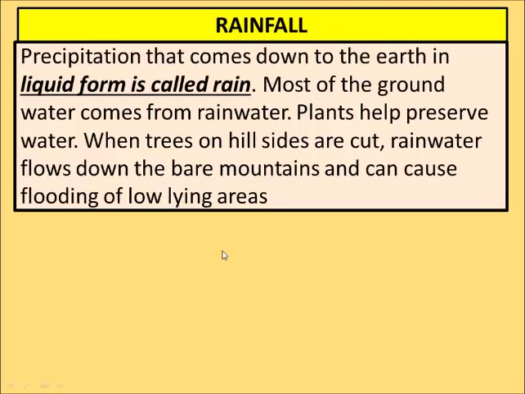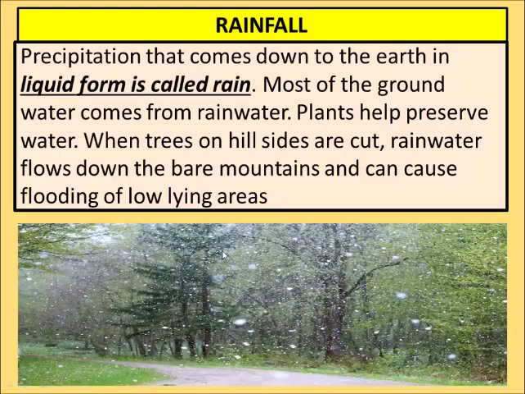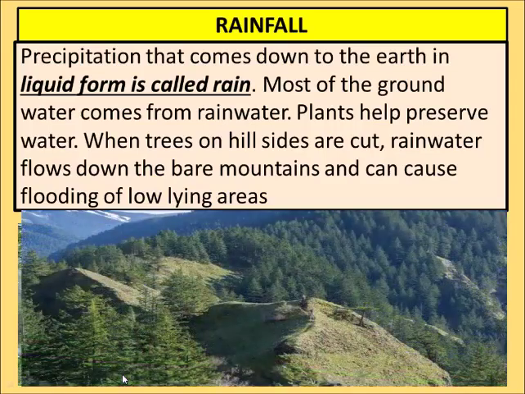Rainfall: precipitation that comes down on the earth in liquid form is known as rain. Most of the groundwater comes from rainwater. All the rainwater is absorbed by the soil, and deep inside the soil it goes and is known as groundwater.